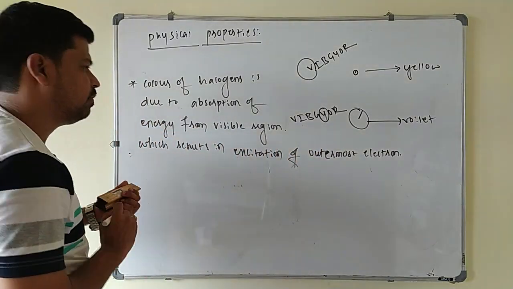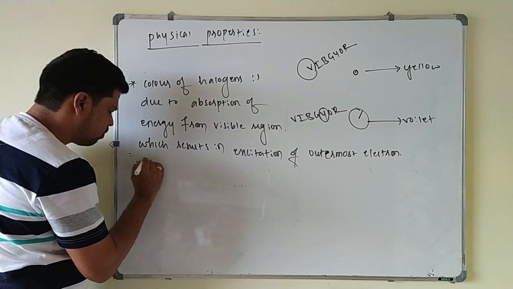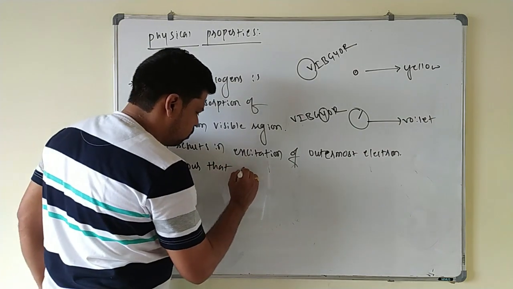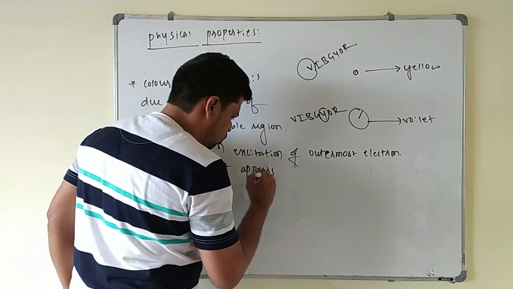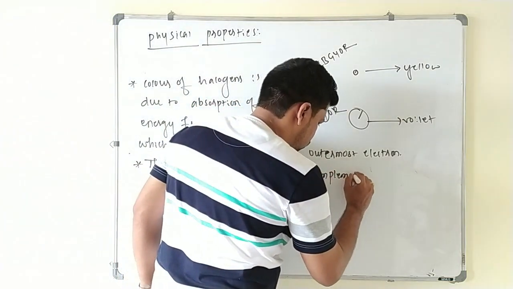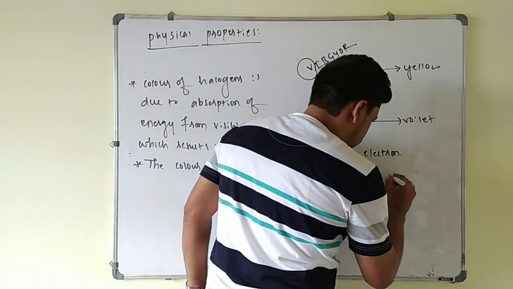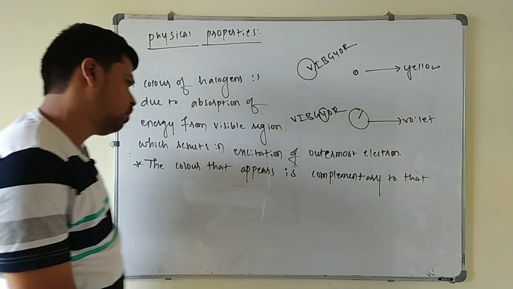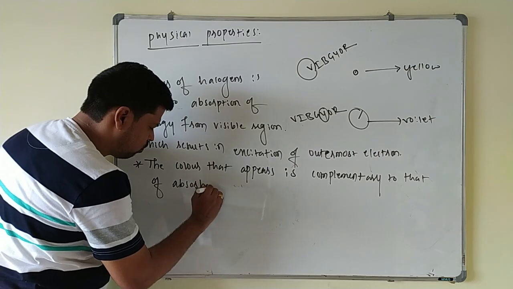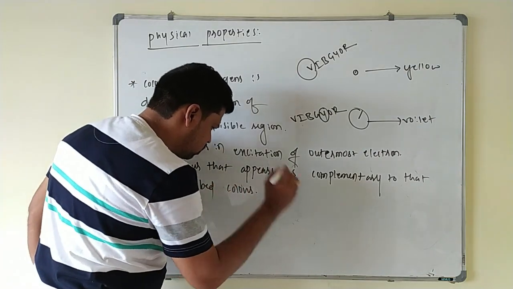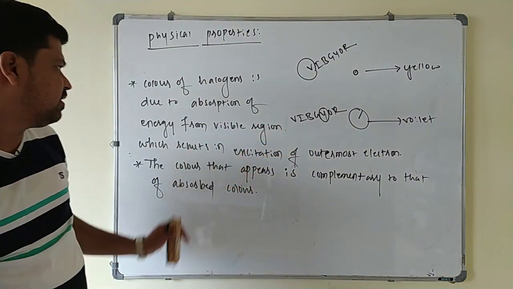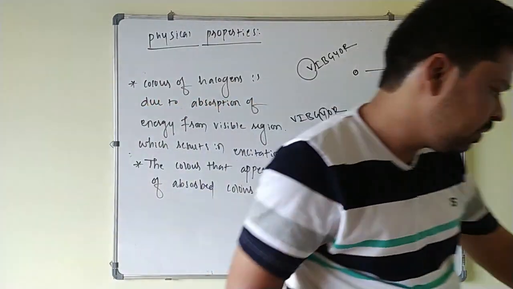Next point in this one: the color that appears is complementary to that of absorbed color. So what happens? By absorbing a different quantum of radiation from the visible region, they will display different colors here. This is about the color of these halogens.